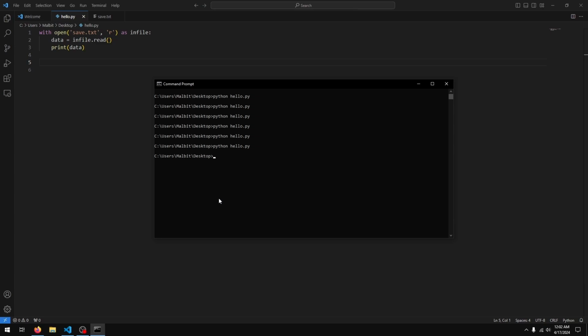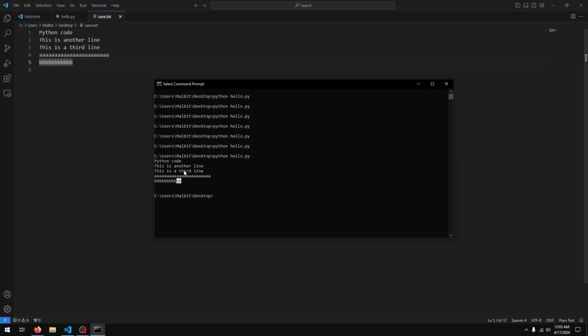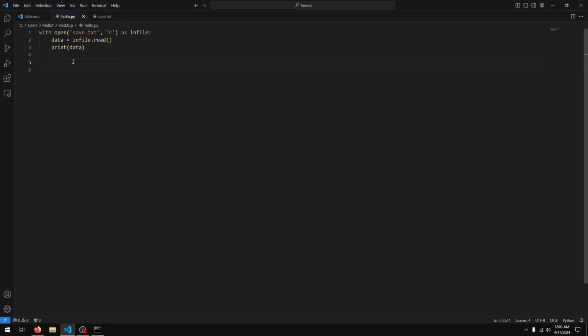So I'll just come in here and run my code, and you can see we get all the data that was in the file. If I go to the file, you can compare it there if you like. So this is a quicker and easier way of working with the file, and it also ensures that your file is automatically closed after you're done working with it.